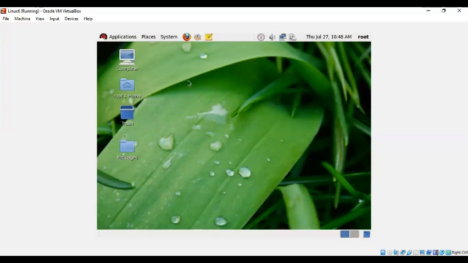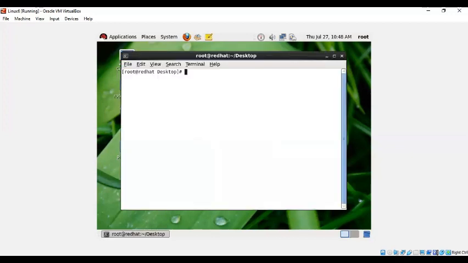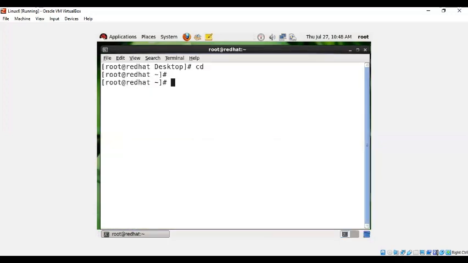From the command prompt, if you want to see which user you are logged in as, just right click and open in terminal. Then run the command whoami and press enter. Can you see the output here? I'm the root user. Root is the admin here.